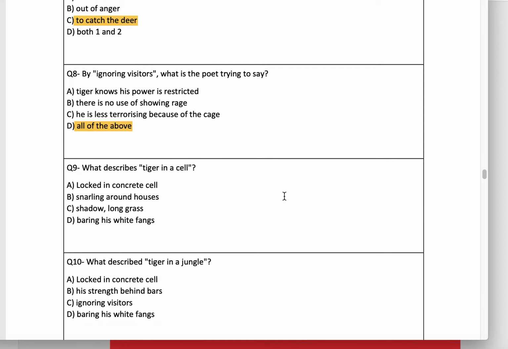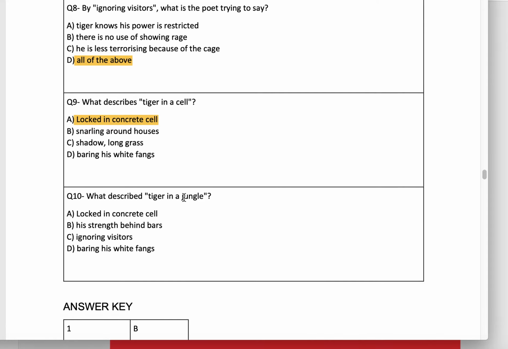Question 9. What describes tiger in a cell? Locked in concrete cell. Question number 10. What describes tiger in a jungle? Yes, right, bearing his white fangs. Very good, students. You are doing very well.